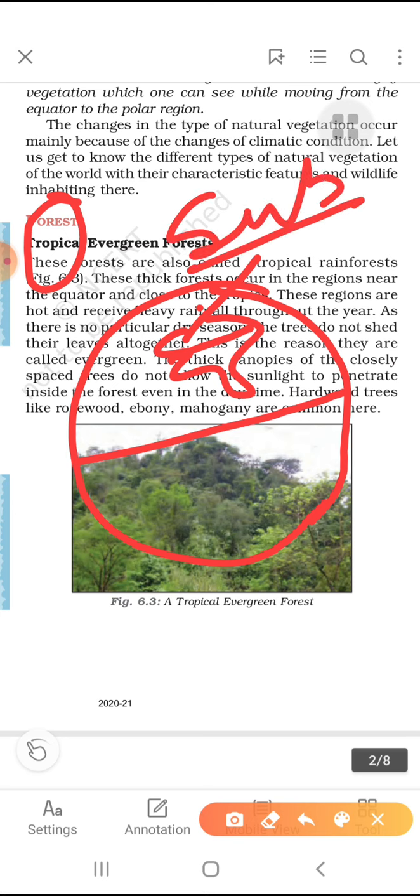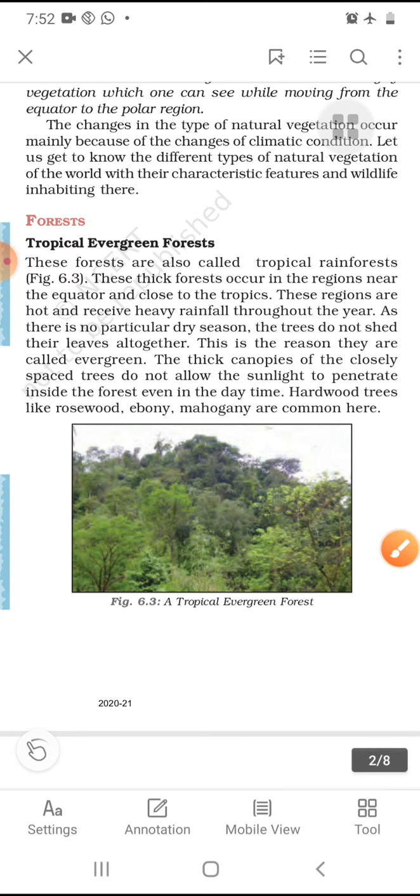So India has two kinds of climate, subtropical and tropical. When we discuss tropical in the reference of India, we will simultaneously discuss the world's evergreen forests also.